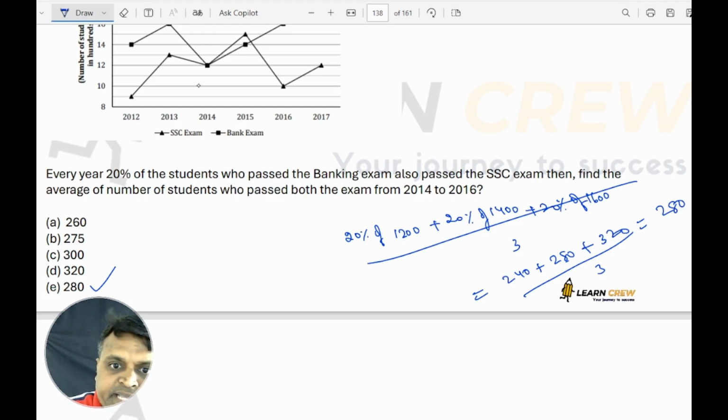So it is 14, 15 and 16. 14 which is 1200, and 15 which is 1400. In 16, it is 1600. So like that.